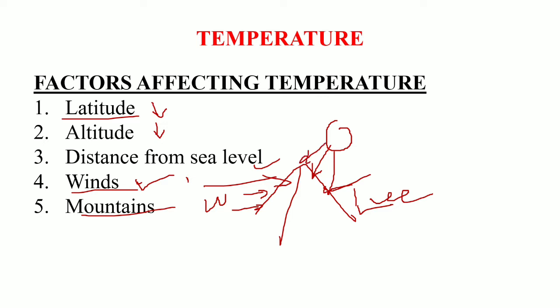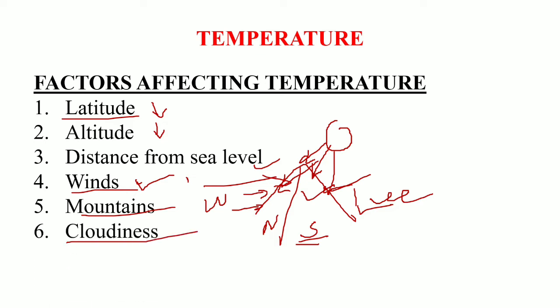Suppose this side is receiving the direct sunlight. The temperature here will be greater as compared to the side which is receiving indirect sunlight. This is the reason why north facing slopes have lower temperature as compared to south facing slopes. So this is how the mountains influence the temperature.